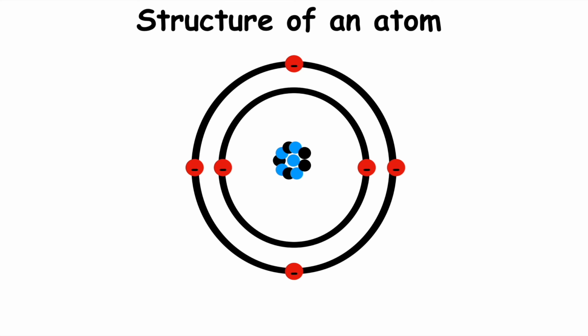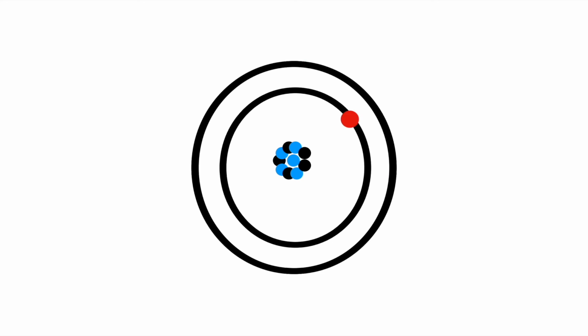After finding the structure of the atom, Ernest Rutherford was unable to explain the stability of an atom. But a scientist named Niels Bohr said that electrons do not radiate energy. They absorb or emit energy. When an electron absorbs energy, it moves to a higher shell. When it releases energy, it moves to a lower shell.